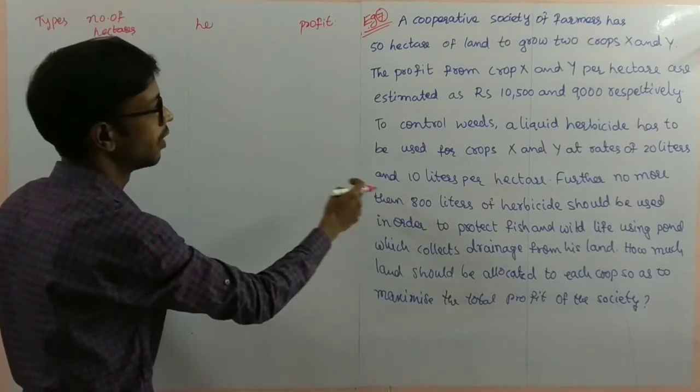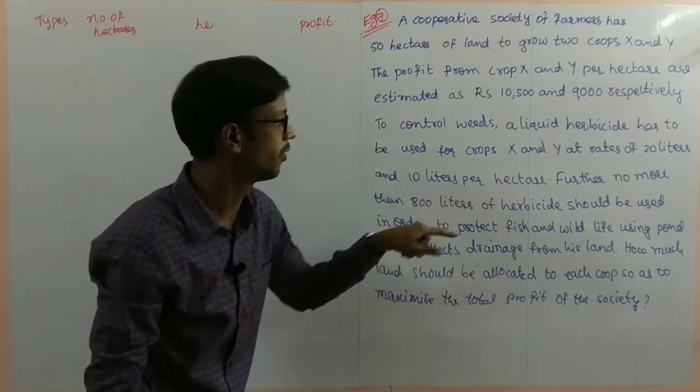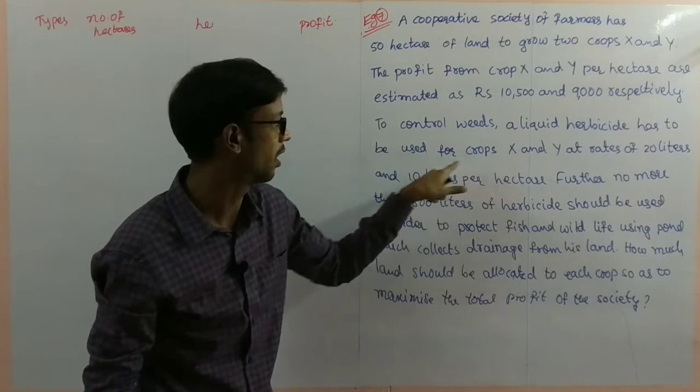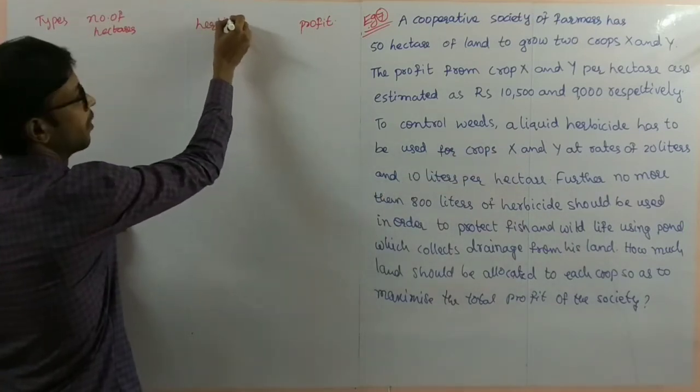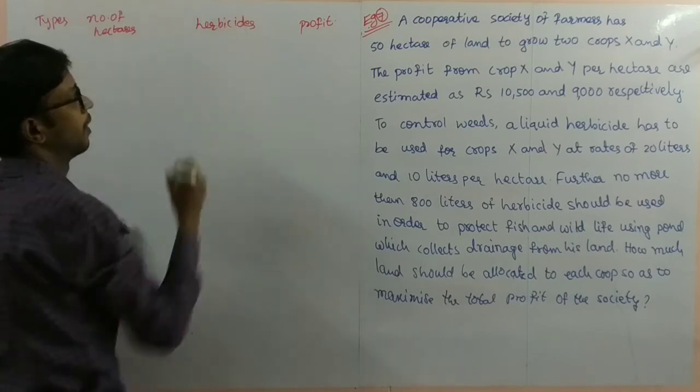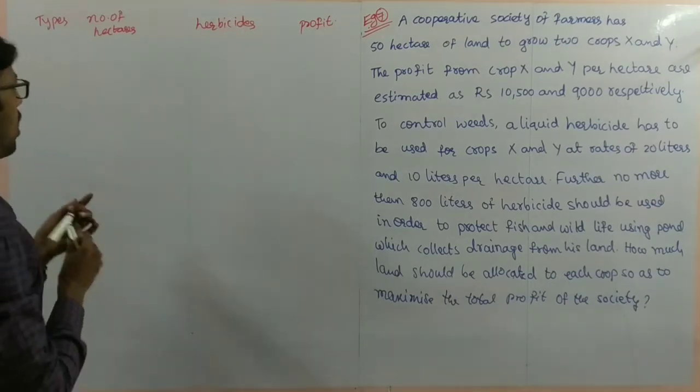Herbicides: they gave the liters per hectare of herbicides. So now you draw the table.